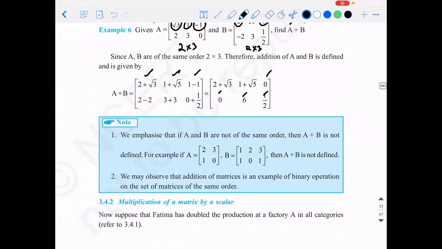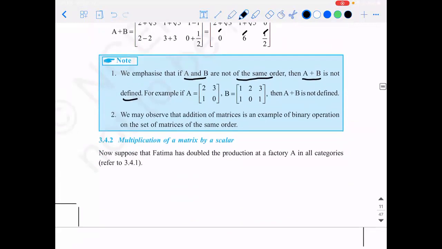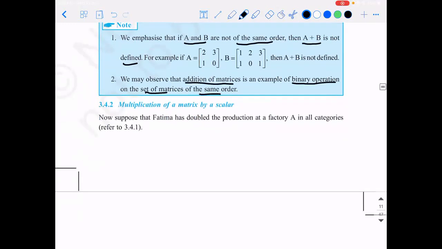So there is an important note that is given. We emphasize that if A and B are not of the same order, then A plus B is not defined at all. Similarly, we may also observe that addition of matrices is an example of binary operation on the set of matrices of the same order. Binary means the sum of these two values. That's it.